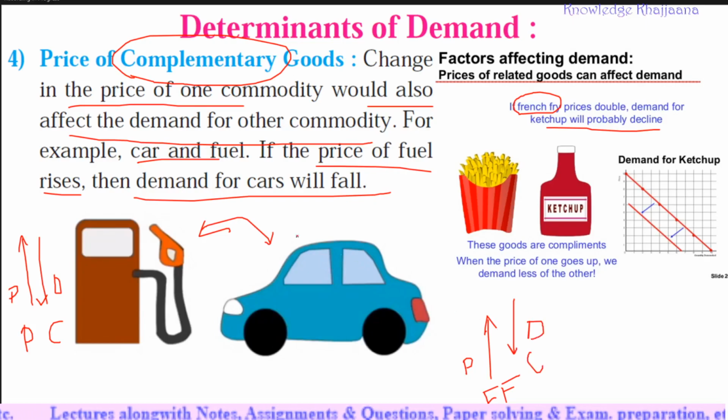So for complementary goods, the goods which are complementary to each other, if the price of one commodity increases, like fuel, or in this case French fries, then what will happen? The demand for the complementary good, that is car or ketchup, will decline, because the goods are complementary to each other.